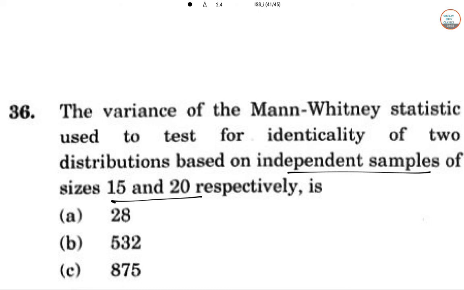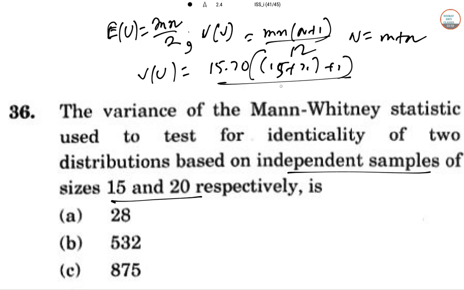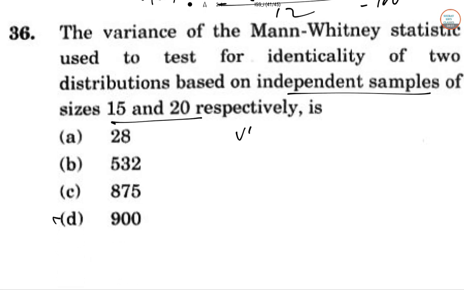So here for Mann-Whitney, expectation of u equal to mn by 2, variance of u is equal to mn(N plus 1) by 12, where capital N equal to small m plus small n. So variance of u equal to 15 into 20 into (15 plus 20 plus 1) by 12. So variance of u here we will get as 900. So option number D is correct.